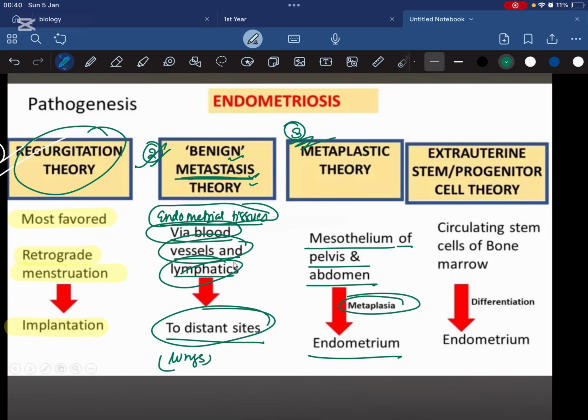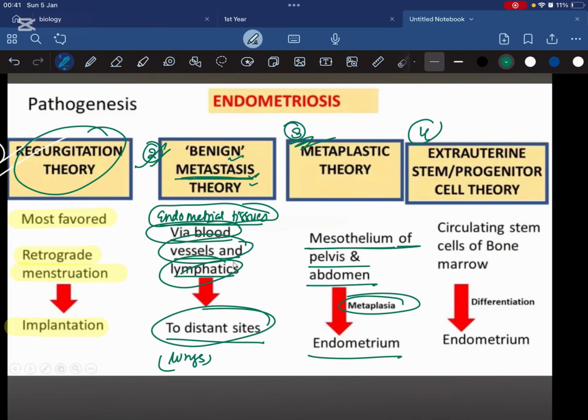The third theory says that the mesothelium or coelomic epithelium that forms the lungs has undergone metaplastic changes into endometrium. So instead of forming the lining of the lungs, it is forming endometrium.